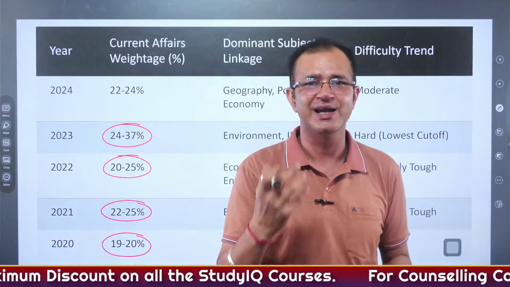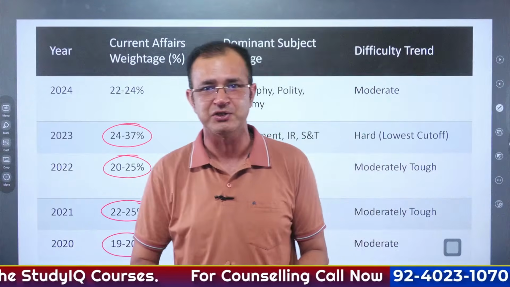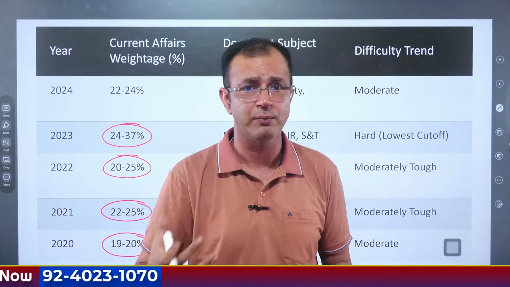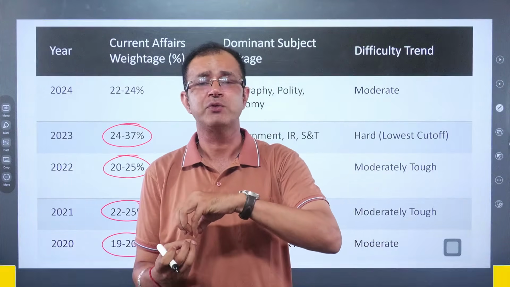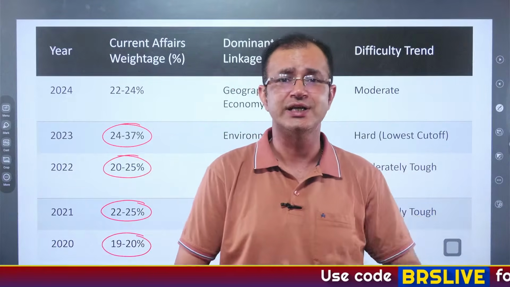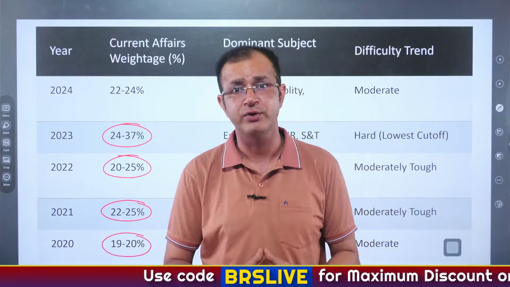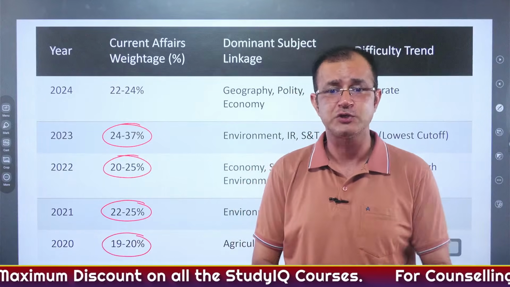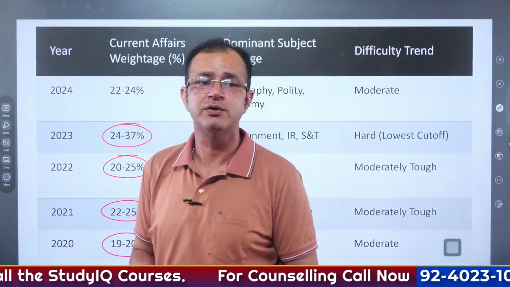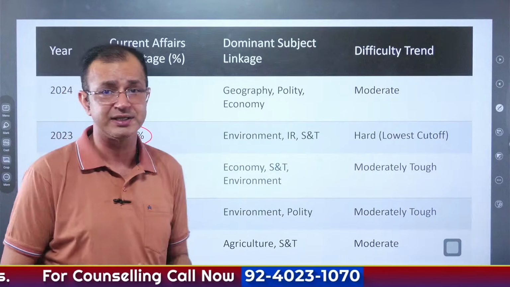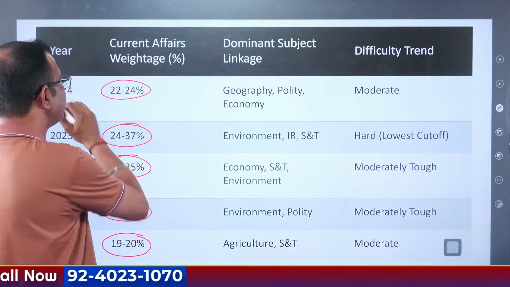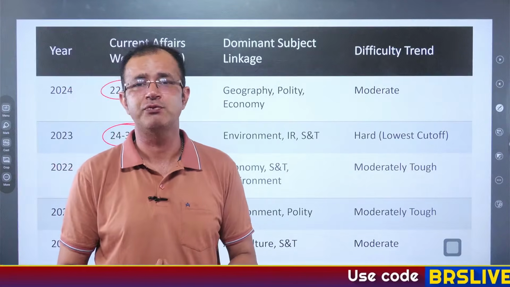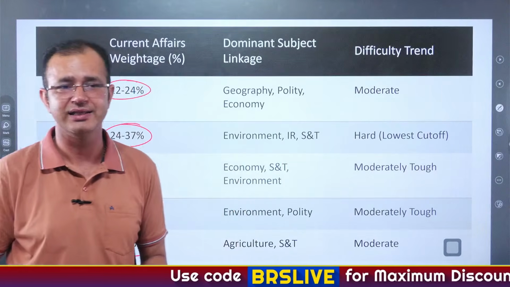All right, now you must be wondering why 24 to 37%, because when it comes to current affairs, some of the questions are directly from the current affairs, but the others are taken through the static linkage, and that is also something we have to understand. So the first percentage is the direct questions that were hit by the current affairs, but the second percentage is where it was linked with the static portion. All right, and that is how the percentage has been calculated. Then in 2024, there were 22 to 24% of the questions in your prelims examination that were asked directly.